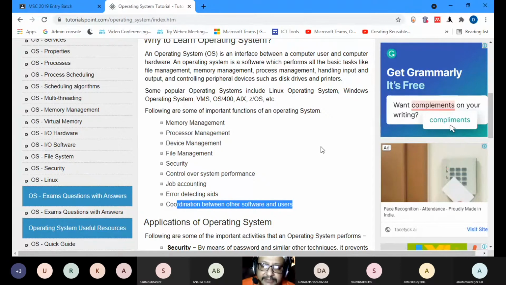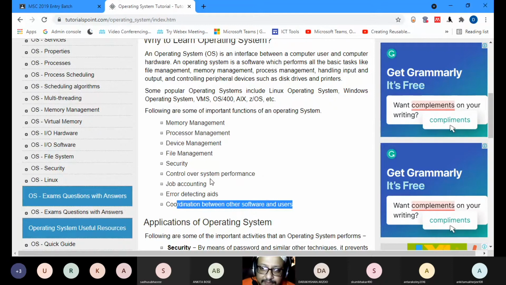Then device management: you have many other devices attached to this, pen drive, hard drive, my headphone. So through the buttons on this operating system on Windows, I click and then it works. You also use it for file management, where your files are stored, in which folder you are storing which file. Security for your control, so that nobody hacks your computer.